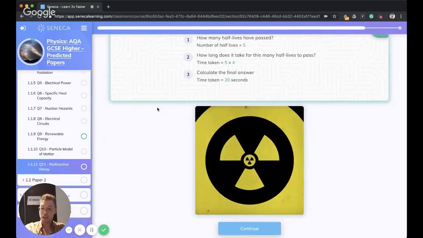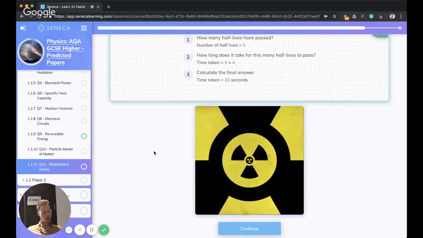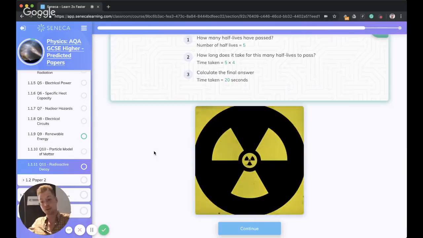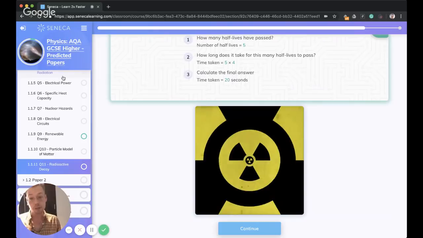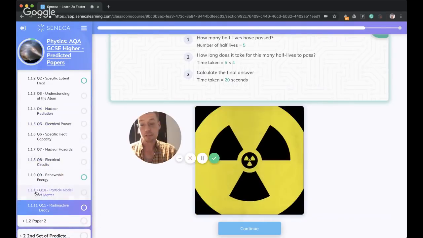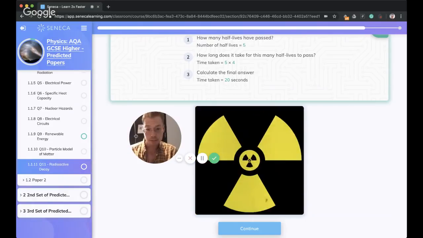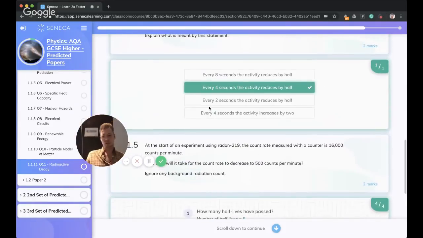Okay, that brings us to the end of this question, and it's been half an hour, a quick run through of some predicted questions from the physics AQA GCSE higher predicted papers. And that was just 3 questions, and there's 3 sets of predicted papers, so there's loads more if you want to have a go at them. They're a good way to consolidate everything that you have been learning.